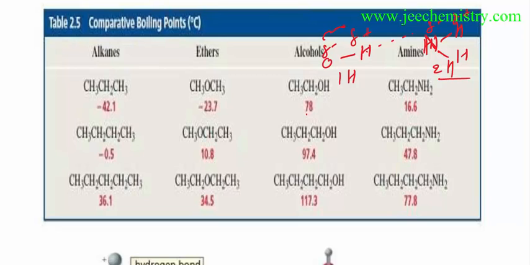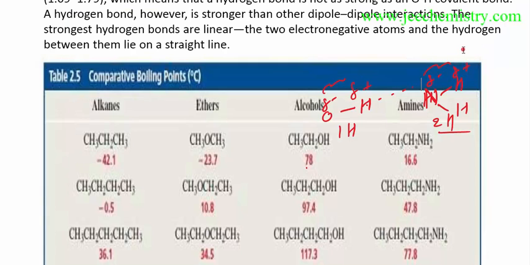So there is a greater electronegativity difference than this. That's why it will also produce hydrogen bonding, but this hydrogen bonding will be stronger than this hydrogen bonding. This compound's hydrogen bonding will have more strength than this compound's hydrogen bonding. That's why this compound has a higher boiling point than this compound.